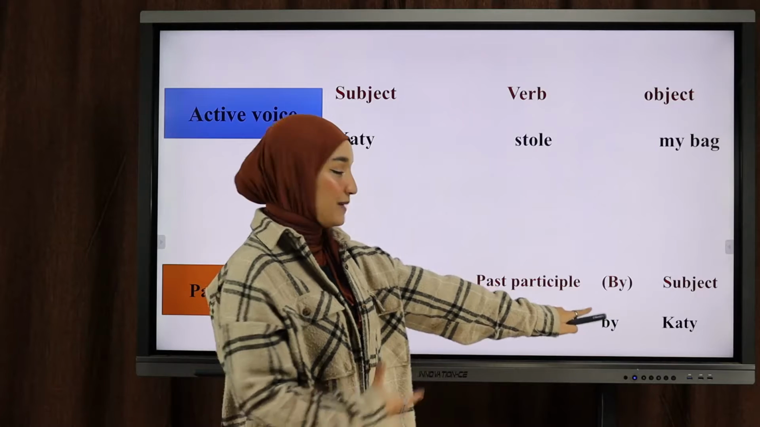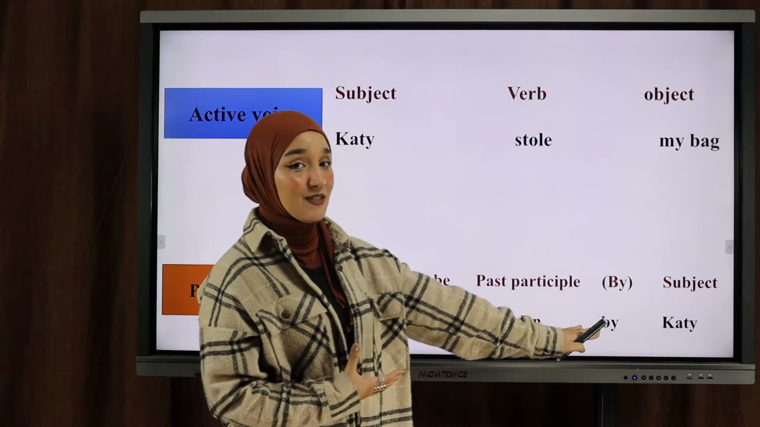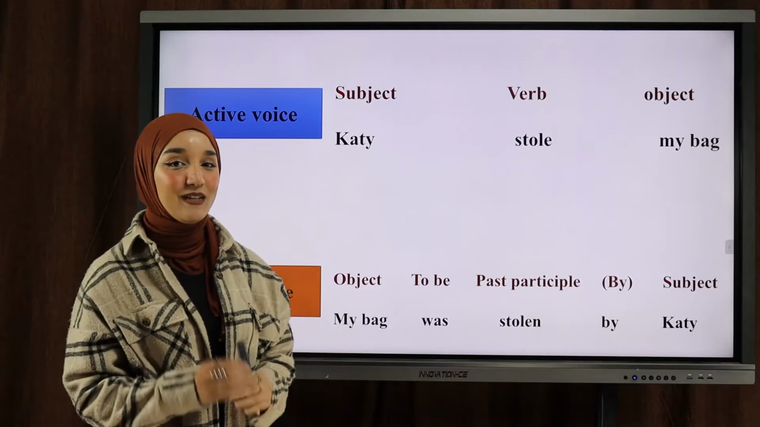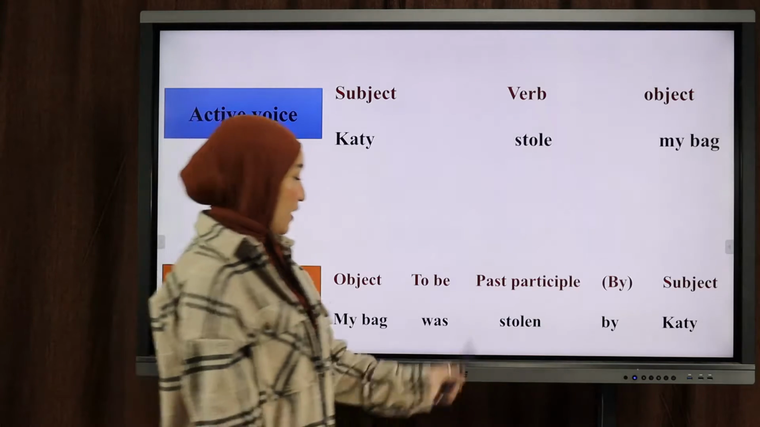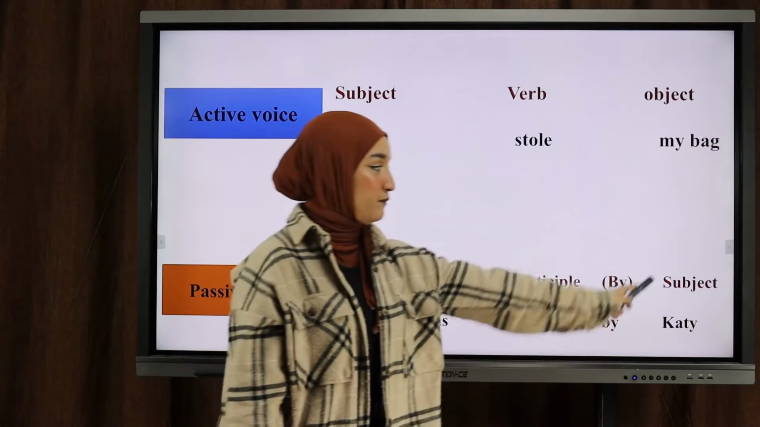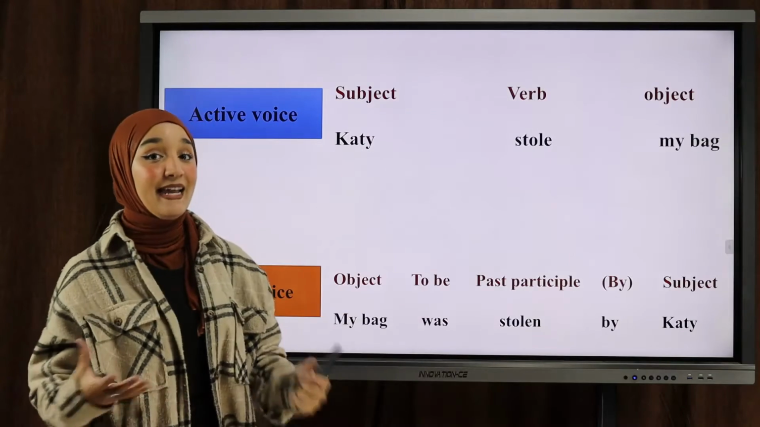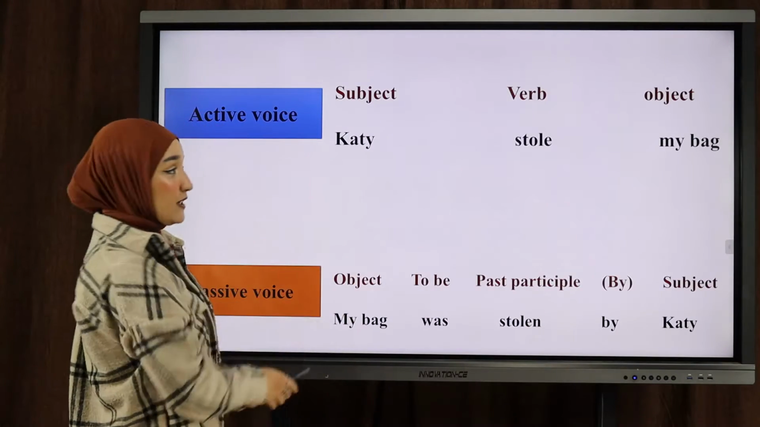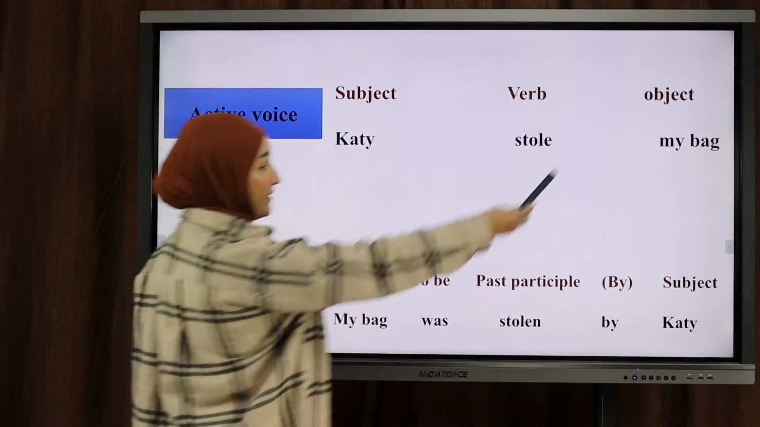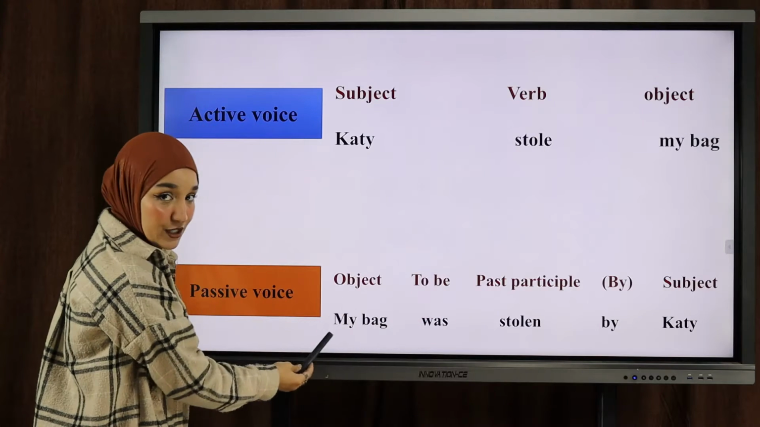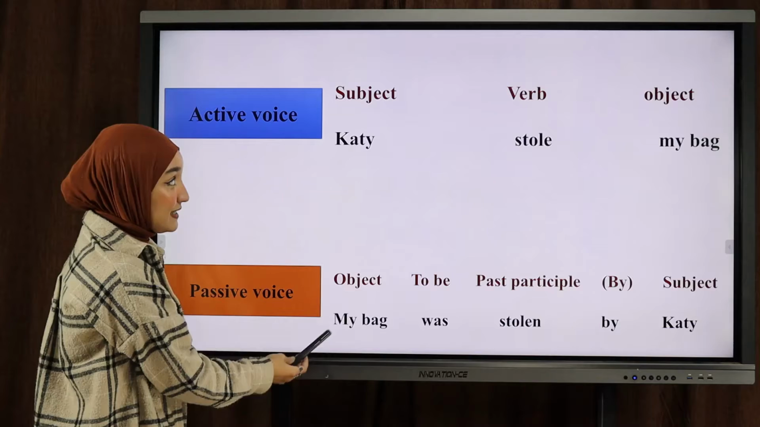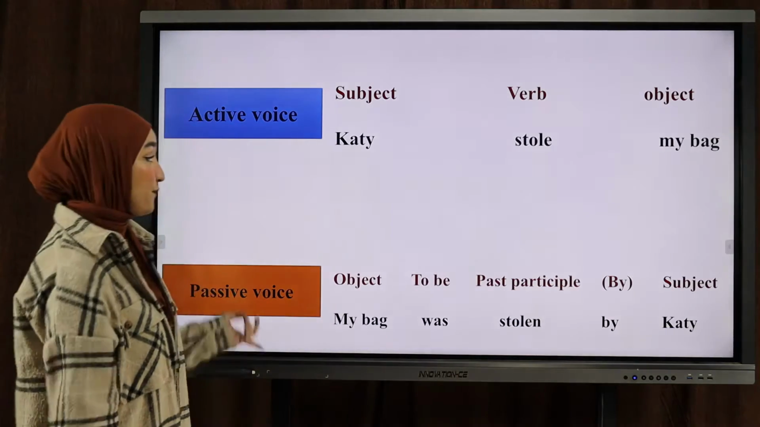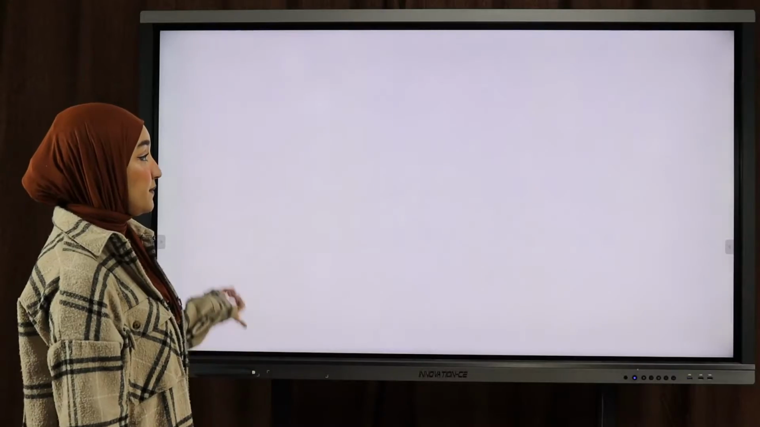The reason why I put it between parentheses, between brackets, is because we can either use it or not. This is something we are going to discuss later on, okay? So my bag was stolen by who? The subject? By Katie, okay? So the difference here is that we don't start with the subject, but we start with the object. So we drag the object all the way here to the beginning, to the front of the sentence, and the subject goes to the end of the sentence, okay? Let's take a look at the next slide.